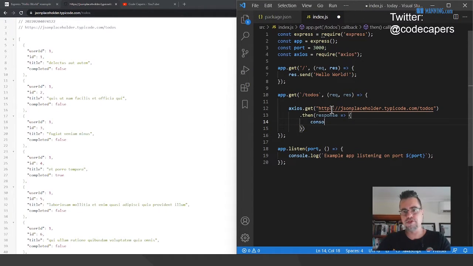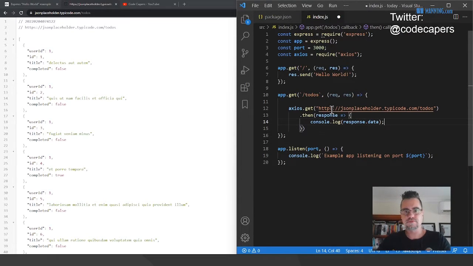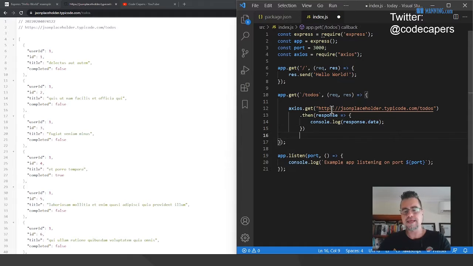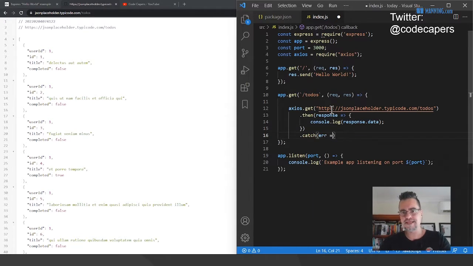And the first thing I want to do is just print the response to see what happens. I'm going to print the data in the response. And then there could be an error there. And if I don't have a catch handler, I might miss that error.